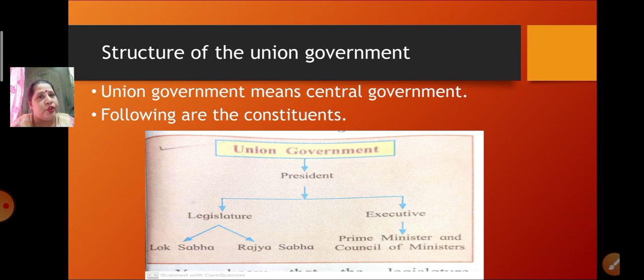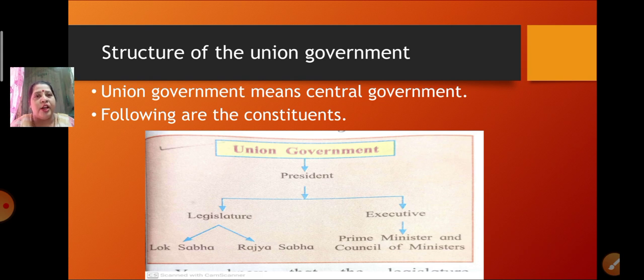And what is Union government? Union government means the central government, the government which is at the center, which looks after the full country. Now I hope you all know the difference between a union government and a state government.